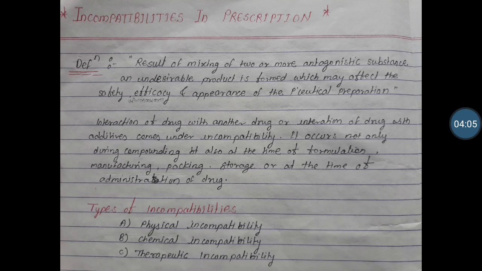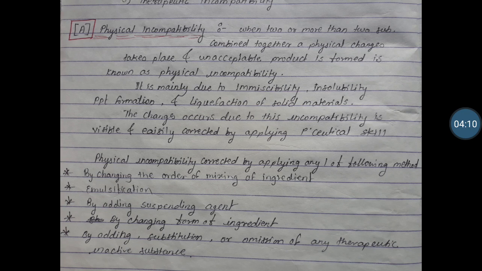Now see physical incompatibility in detail. What do you mean by physical incompatibility? When two or more than two substances combine together, a physical change takes place, and an unacceptable product is formed, it is known as physical incompatibility.